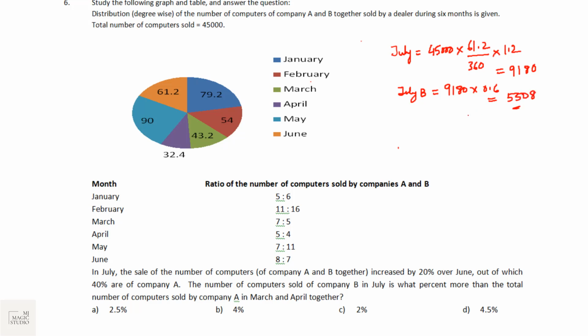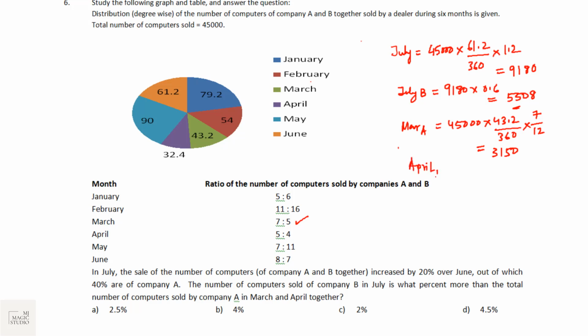Okay, next thing that is asked: the number of computers sold by company B in July is what percent more than the total number of computers sold by company A in March. Company A, March is this green one. It should be 45,000 into 43.2 divided by 360. That is the total number of computers sold. And then in March, we can see that the ratio of A to B is 7:5. That means for A the proportion should be 7 by 12. We calculate this, we will get 3150.